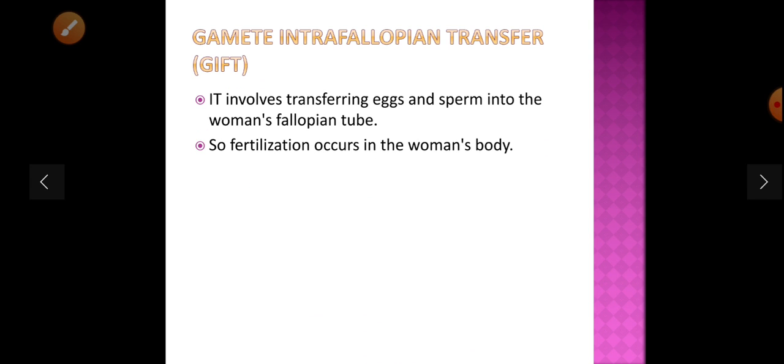GIFT involves transferring eggs and sperm into the woman's fallopian tube. So fertilization occurs in the woman's body. It means that instead of fertilizing in the laboratory, fertilization takes place in the woman's body only. So it is transferred into the fallopian tube.